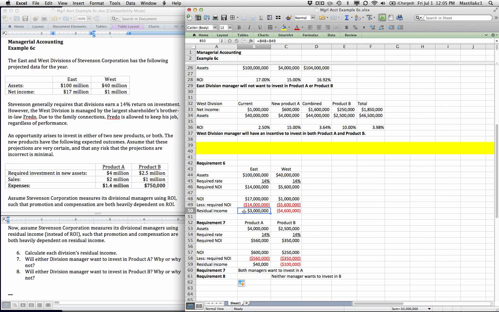The conflict of interest problem is real. Your best managers won't want to invest in good but not great products. But that's just a cost you have to bear because you can't measure everything perfectly.